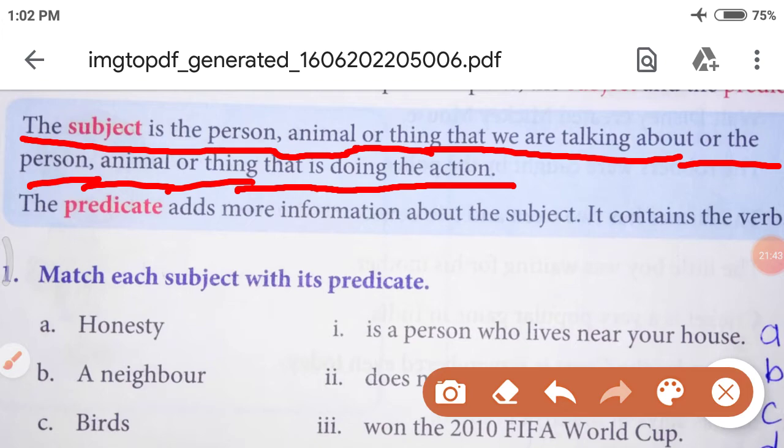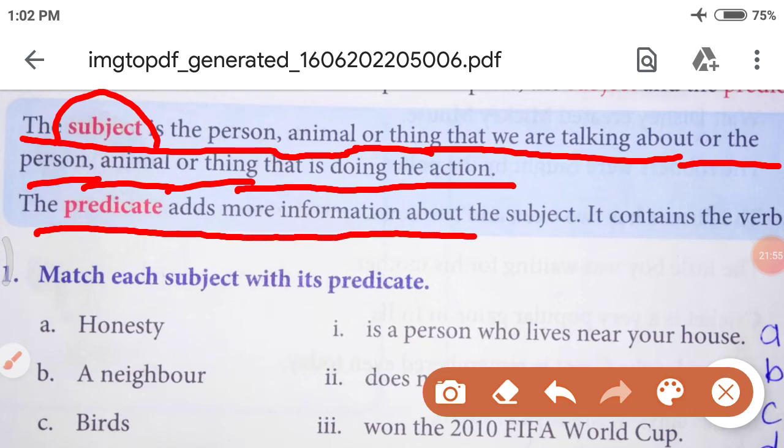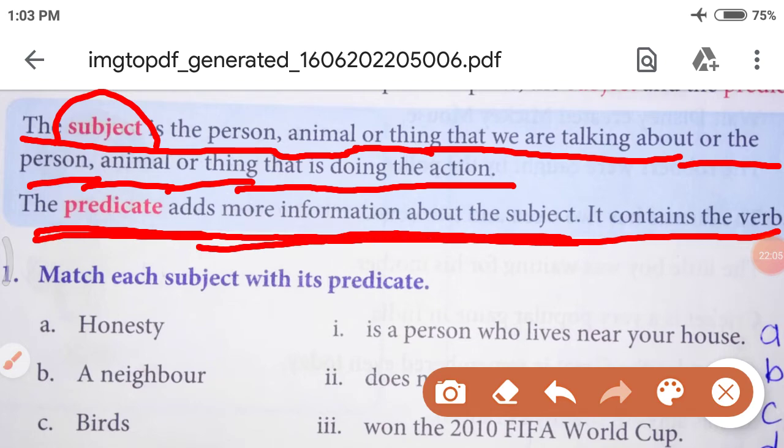That is called subject. Now let's see what is predicate. The predicate adds more information about the subject. It contains the verb. Understood?